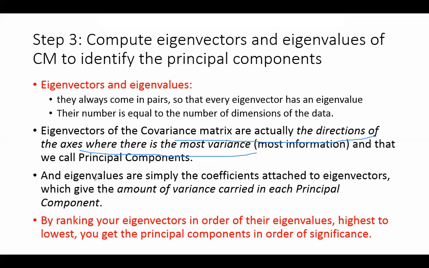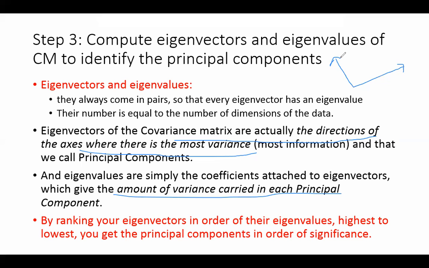ठीक है? And the eigenvalues are simply the coefficients attached to the eigenvectors which give the amount of variance. What is the amount of variance? So for example, the eigenvector is going in this direction and the other one is going in this direction. So it means that the variance is being captured in these two directions. That is what it means. अब कितनी variance capture हो रही है, that is given by the eigenvalue. Okay, the vector itself means where the variance is being captured, in which direction the variance is being captured, and the eigenvalue will tell you how much variance is being captured.